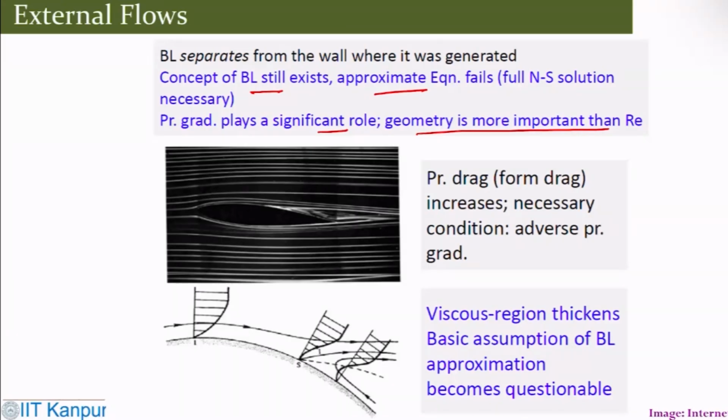The pressure gradient is essentially what we talk about as form drag, and the necessary condition for separation is an adverse pressure gradient. That means when the flow separates like this, this region is a low pressure zone and this is high. This separation occurs because of the adverse pressure gradient, so dp by dx is greater than 0 along this direction. But once separated, the viscous region thickens, and the basic assumption of the boundary layer approximation becomes questionable.